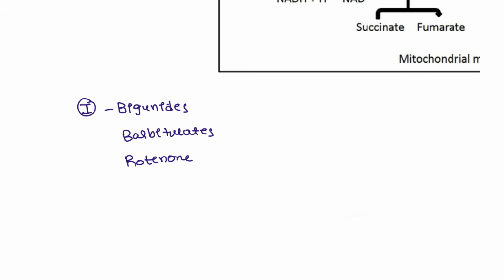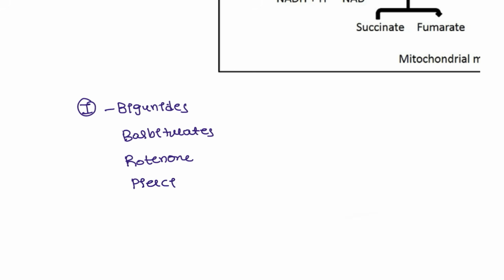How? For example, complex 1 can be inhibited by some of the agents such as biguanides, and also barbiturates, and also poisons such as rotenone, and also piericidin can be blocked.